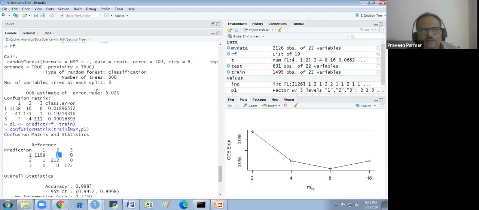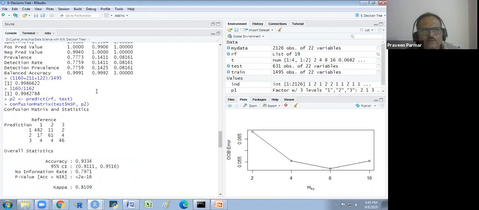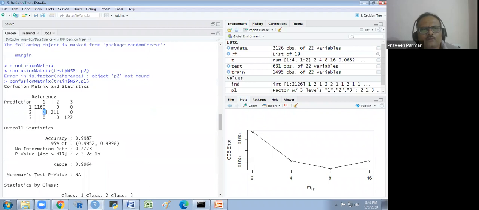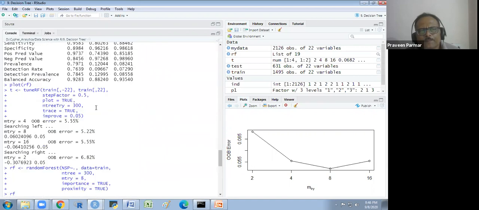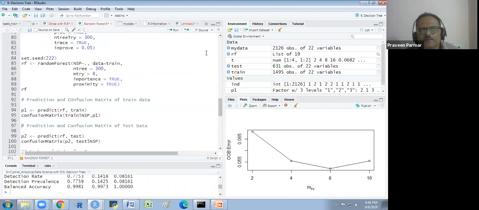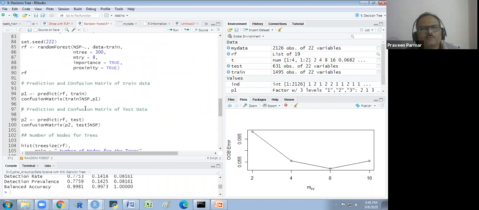I think one more thing was there, no? The previous it was 2. Everything is okay. Here you see it is 1 here and 1 here. The accuracy is the same, and we see with the test, so we could understand in a better way.